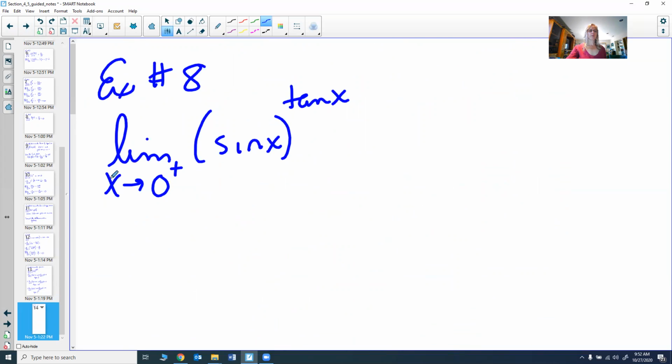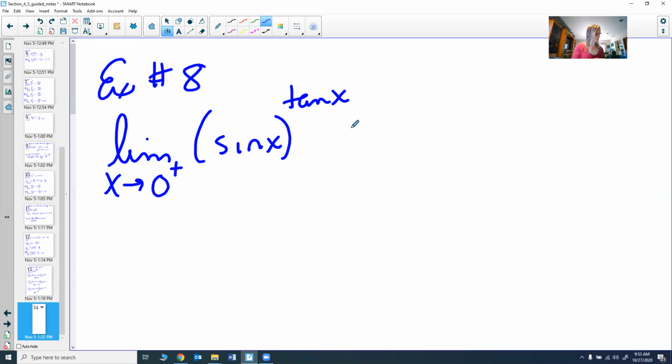So let's try one more of these. Let's find the limit as x goes to 0 from the right of sine of x to the tangent of x. Now we're only coming from the right because tangent does some interesting things. So we're only going to look at it from that point of view, but there's no big deal with that. Okay. So what we need to do is figure out what that is and how to go about doing this problem.